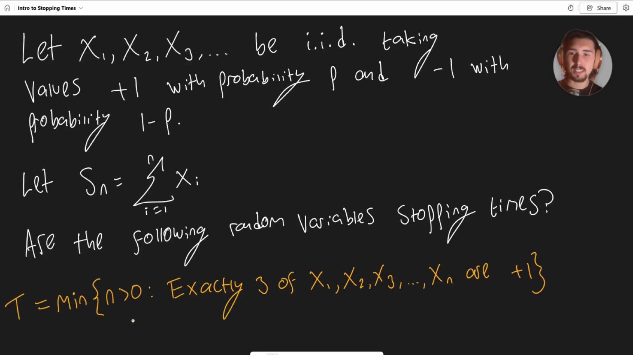So here's our first one. We're saying that t is the minimum of the n's greater than 0 such that exactly 3 of the x1, x2, x3 up to xn take the value +1. Is this a stopping time? Pause the video just for a second and think about it. The answer is yes, it absolutely is a stopping time because you can simply count. So maybe x1 does take the value 1, right? And it does. Okay, maybe x2 doesn't. Maybe x3 does. Maybe x4 doesn't. Maybe x5 doesn't. And then x6, maybe that's the third one that you want. So you know to stop. So you don't need to be able to see into the future. As soon as you see that third +1, you stop. So that is a stopping time.